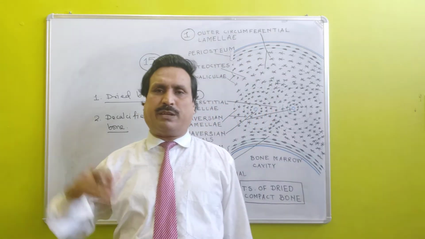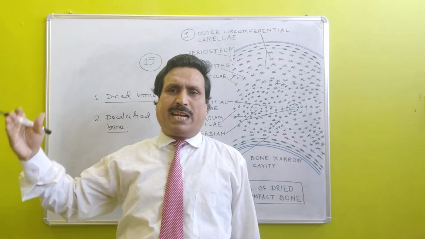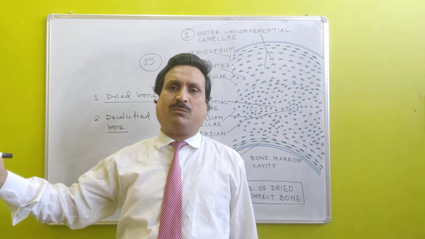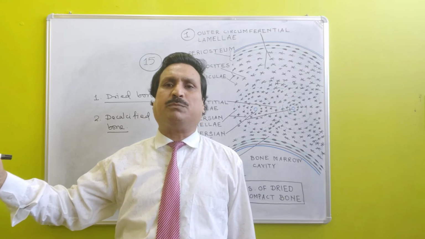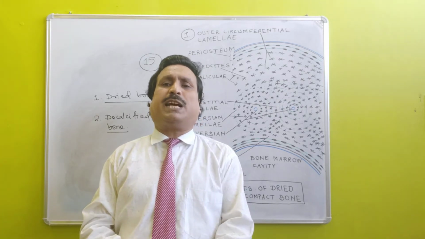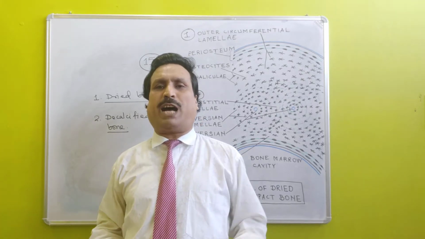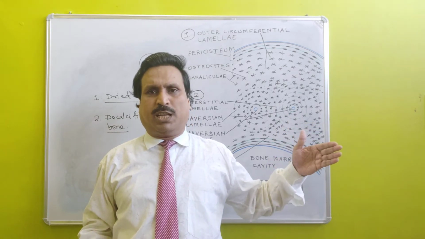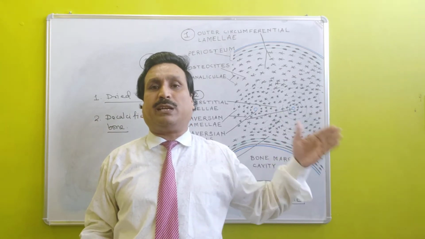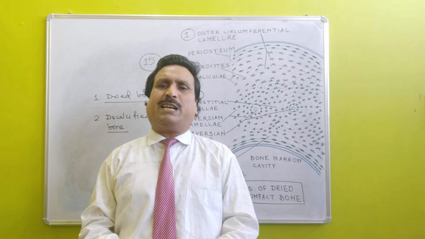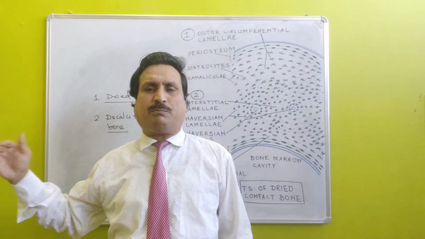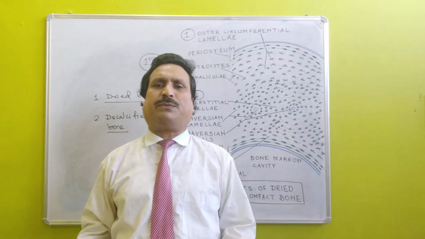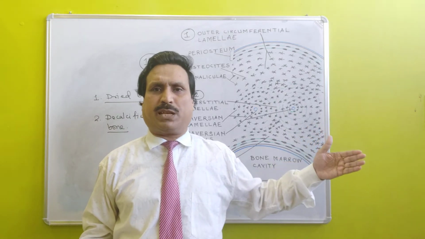First of all, dried bone. Dried bone is formed by heating bone at very high temperature. Decalcified bone is obtained after treating bone with dilute hydrochloric acid. Dried bone is devoid of living components and decalcified bone is devoid of mineral matter.